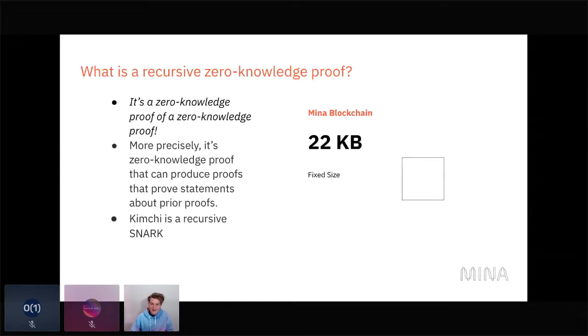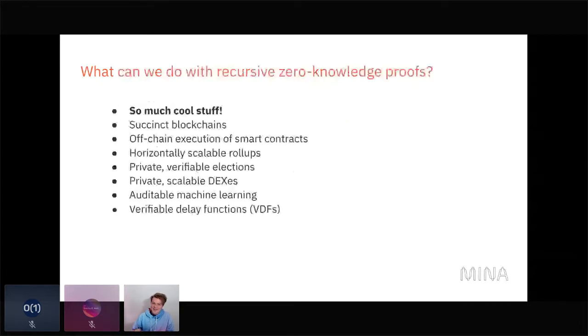So we think there's a lot of really cool things that people can probably build with this, and we're excited to see what directions people take it in. And so, what can we do with recursive zero-knowledge proofs? What kind of cool stuff can you build? Well, you can build so much cool stuff. So one of them is succinct blockchains.